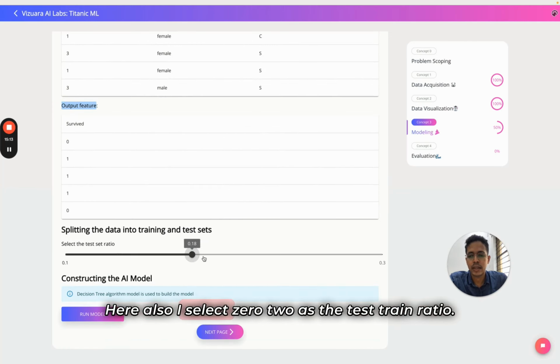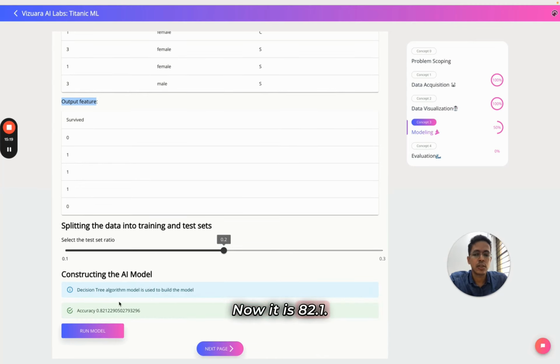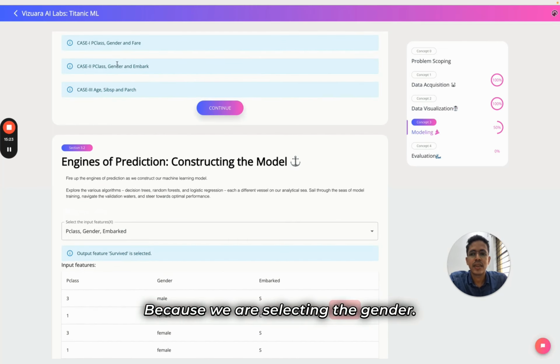Here also I select a 0.2 as the test train ratio. Previously the accuracy was 82.6, now it is 82.1. So accuracy is already very high because we are selecting the gender. Gender has very high correlation. P class also has very high correlation. So case 1 and case 2 are very good in terms of accuracy.